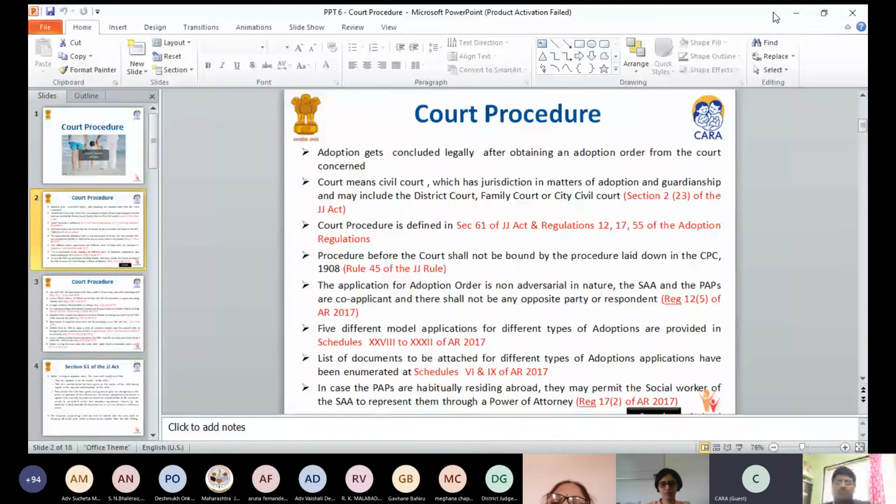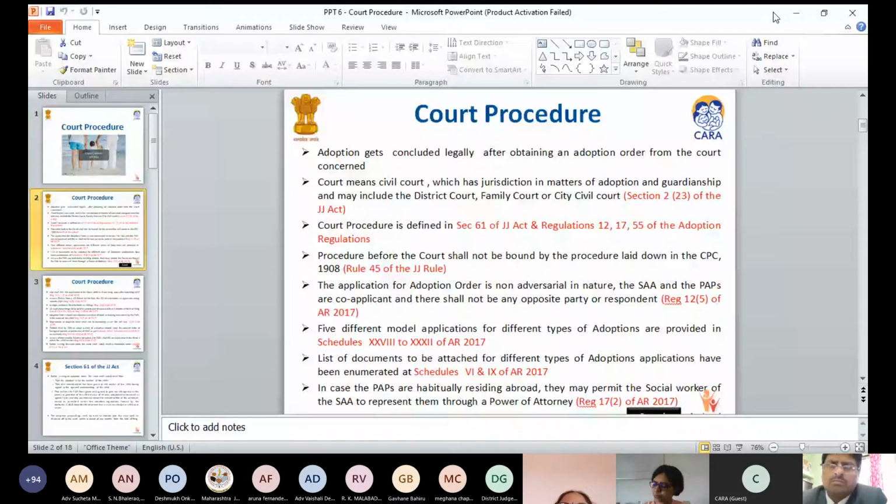If the bloodline is clear, then based on the recommendation, it can be produced for a pre-approval letter from CARA and thereafter taken to the court for finalizing the adoption. Okay, thank you. So for others, the scope is limited. That's why only those persons can adopt in relative adoption under the JJ Act. Okay, yes, ma'am.